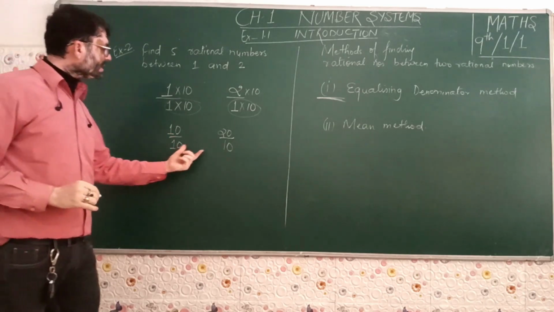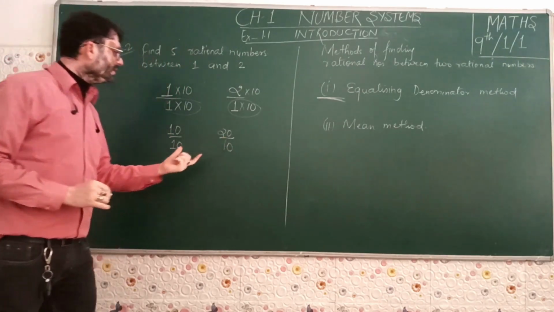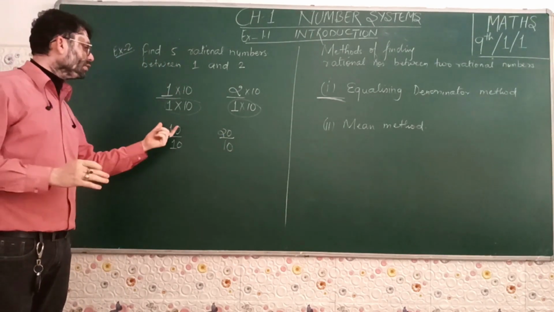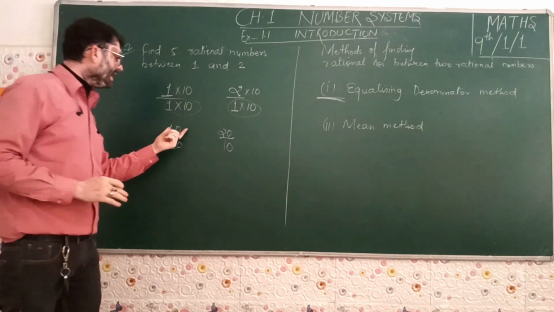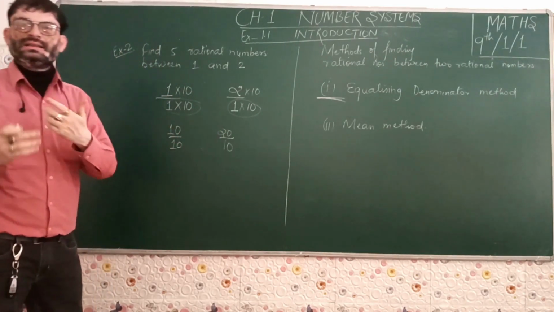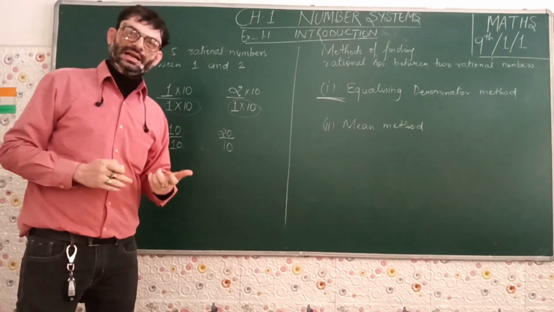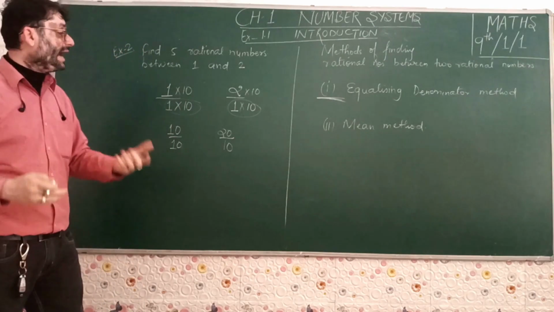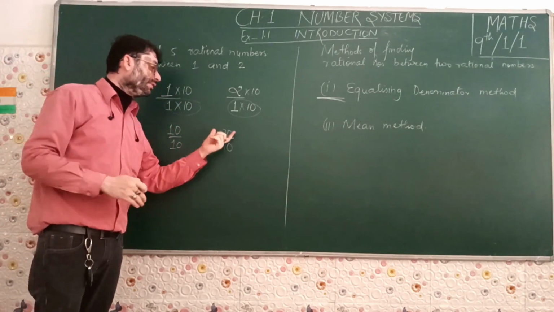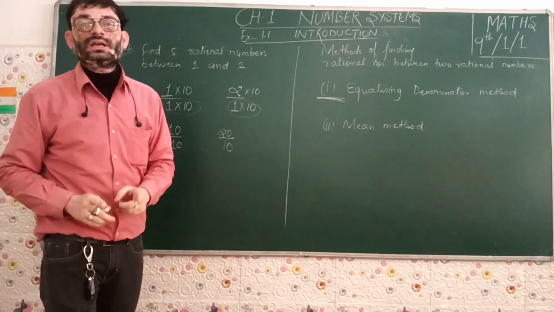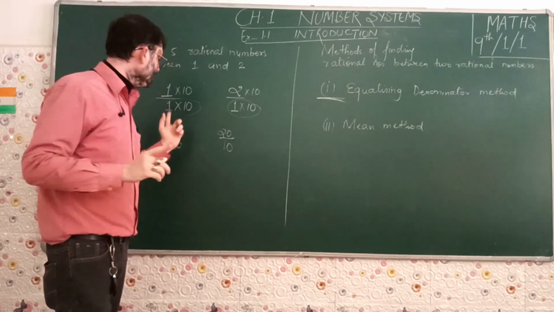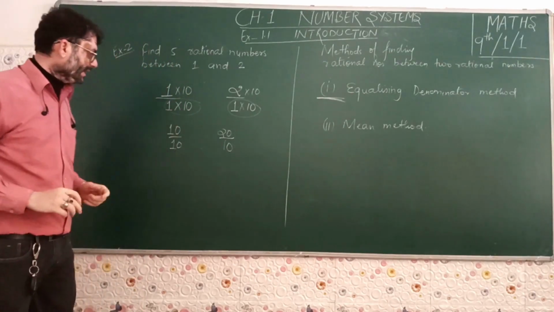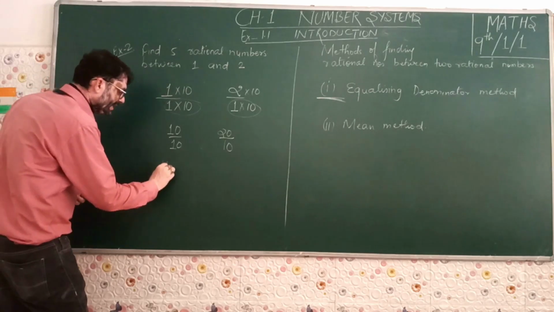Now since the denominators are equal, we will be looking for those numbers in the numerators that lie between 10 and 20. Yes, there are numbers that lie between 10 and 20. That is 11, 12, 13, 14, 15, 16, 17, 18 and 19. Till 19, 20 is not included. We are talking about numbers in between, so these two numbers are excluded. So the first number that we can get is 11.